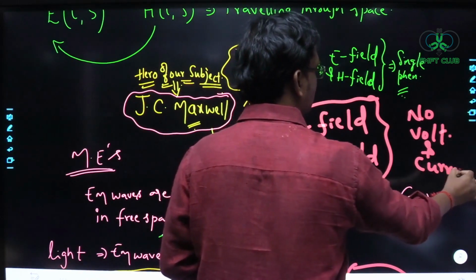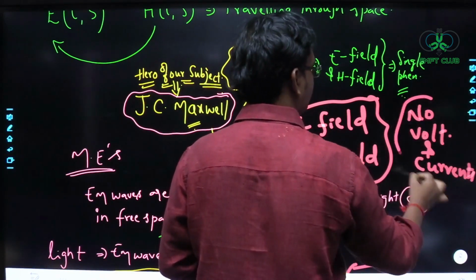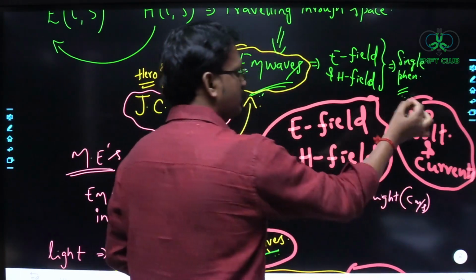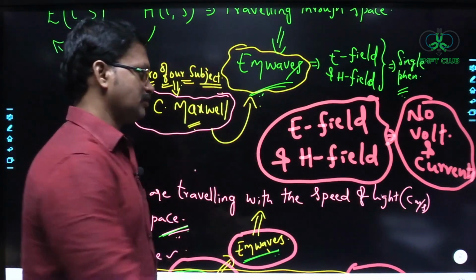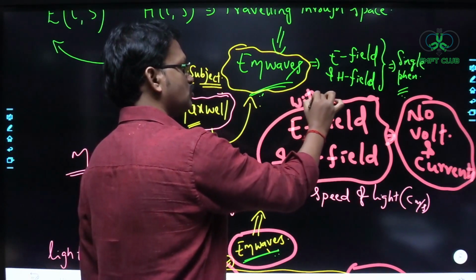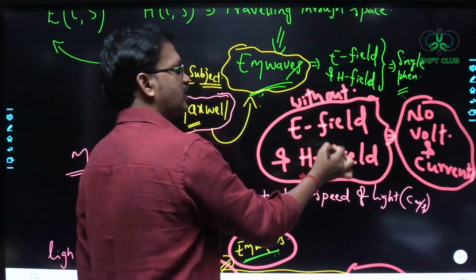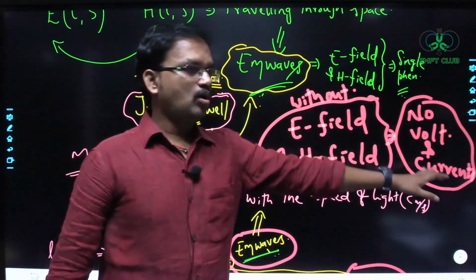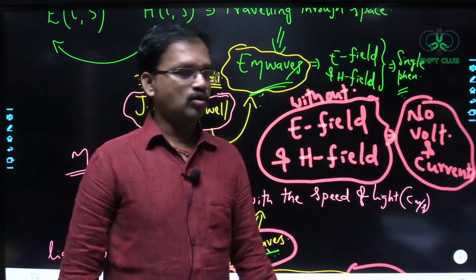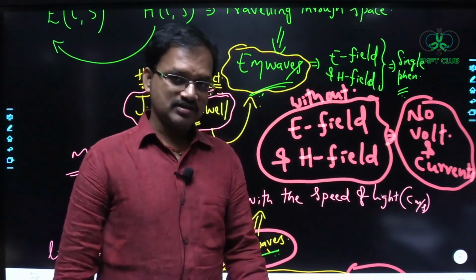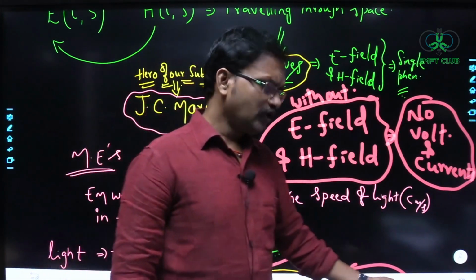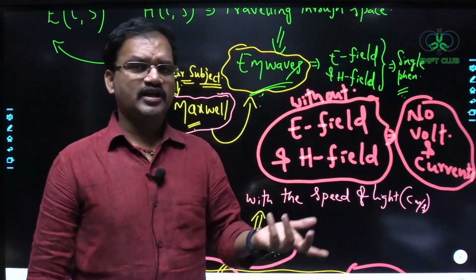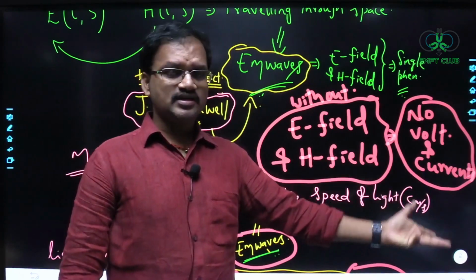Yes or no? And if there are no voltages and currents, then you cannot have a single subject in ECE without these voltage signals and current signals.